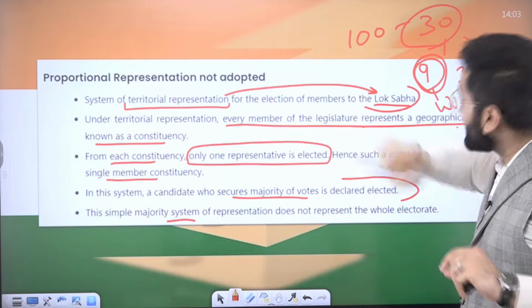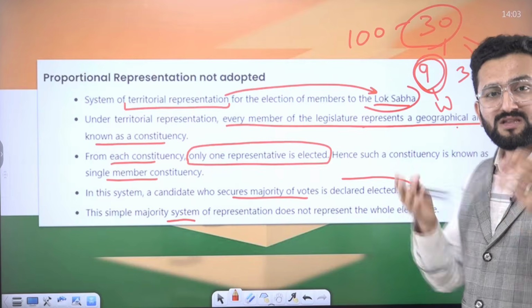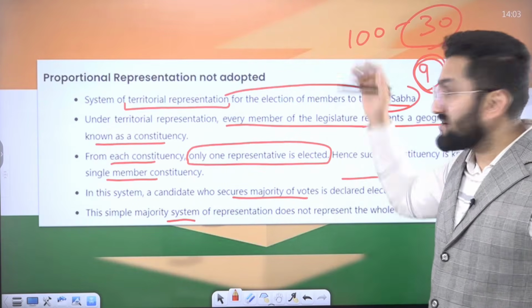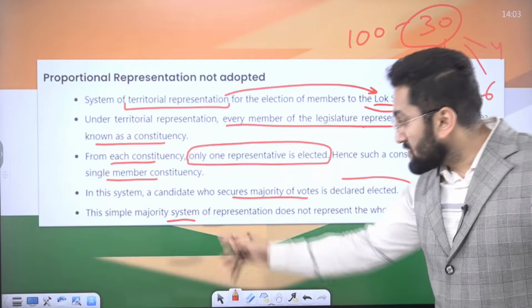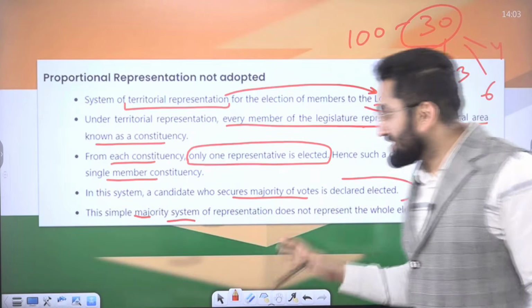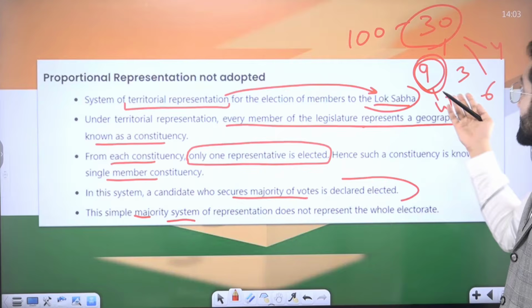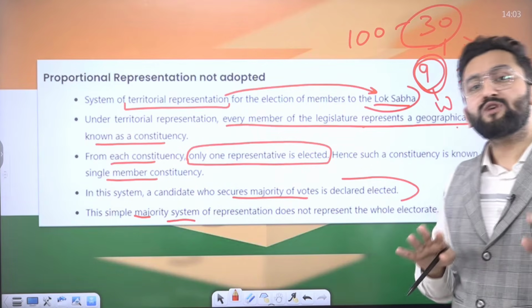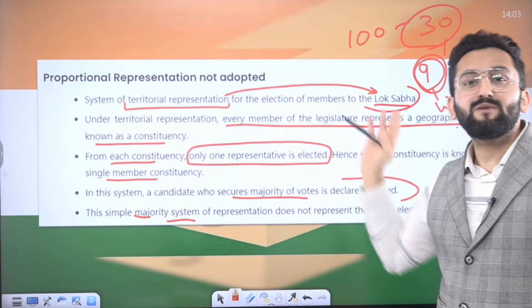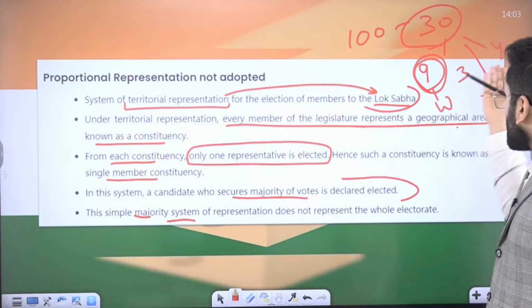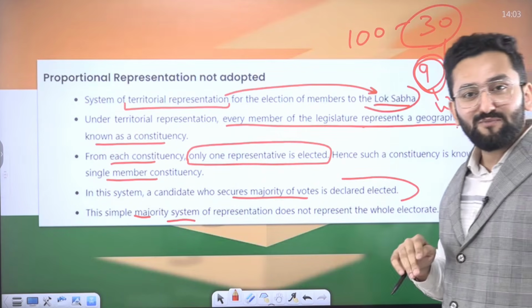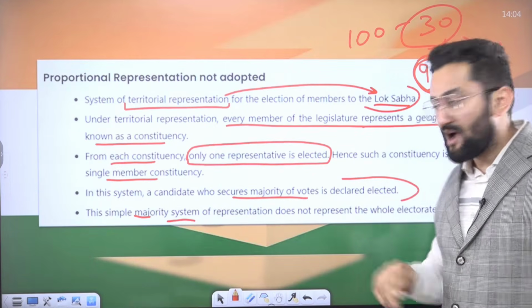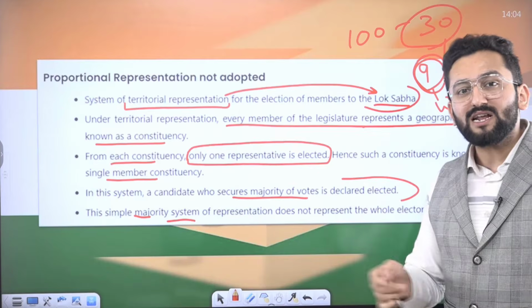Out of 100 members in the constituency, only 9 members supported you. And now you are going to be the representative of all 100 members. This simple majority concept, the last point, is not used. Because the simple majority concept says, okay, of those who are voting, say 30, at least you should get more than 50% of the people who voted. But no one would actually get more than 50% of the people who voted. This will be quite difficult, right? You have to then conduct the election again and again.